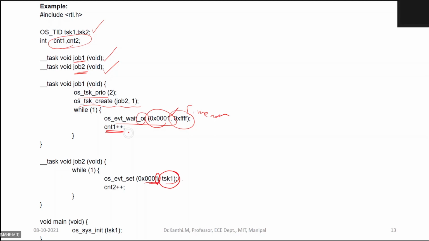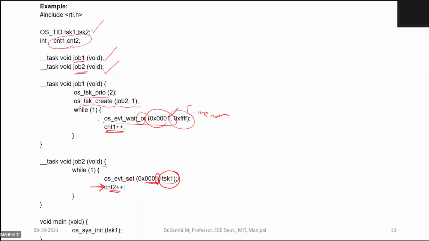Since it is a continuous loop, again I am waiting, so it will come back here. Because this instruction already executed in the beginning, if you recall context switching, the return address will be here and it will increment this count and repeat, set an event, switches back, wherever it has started in the loop.